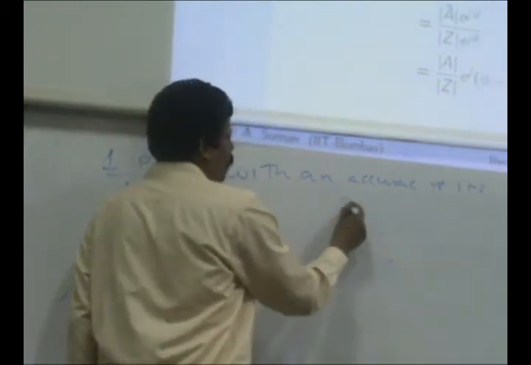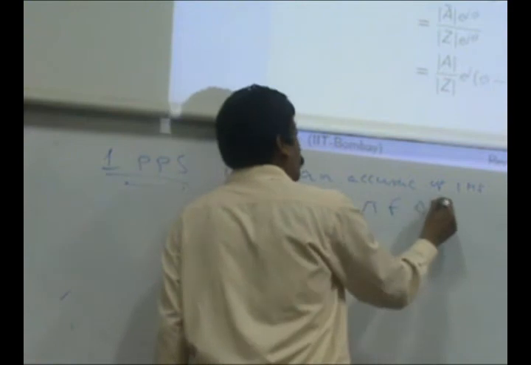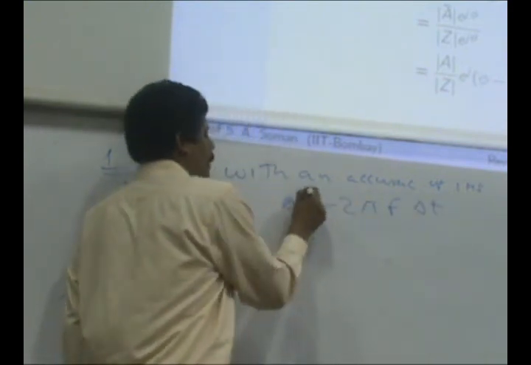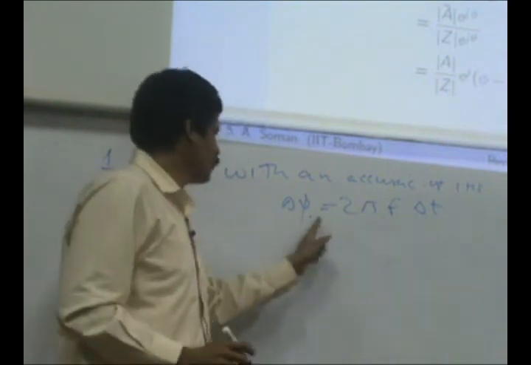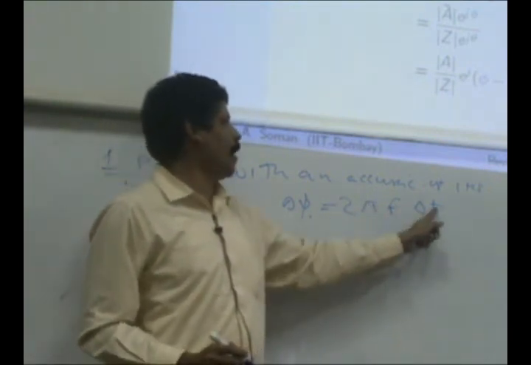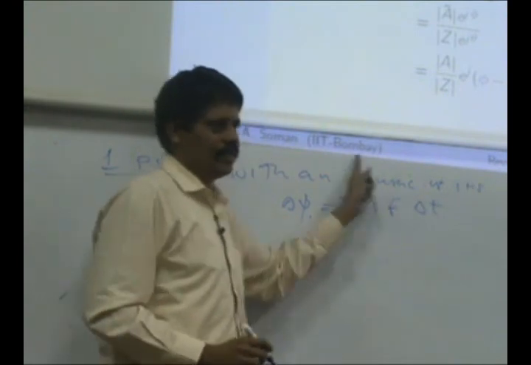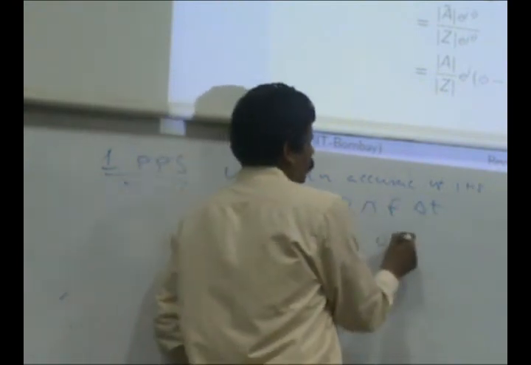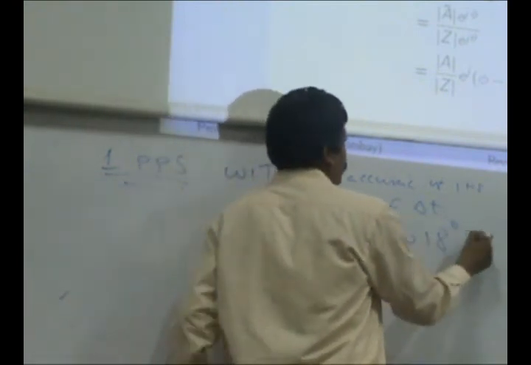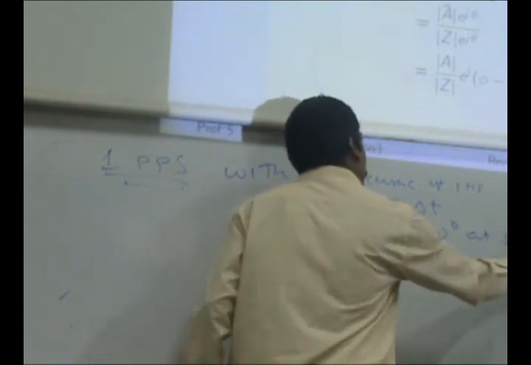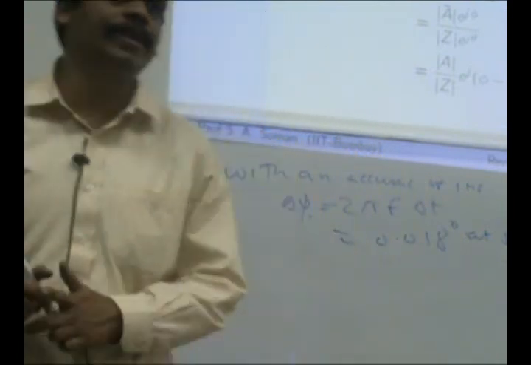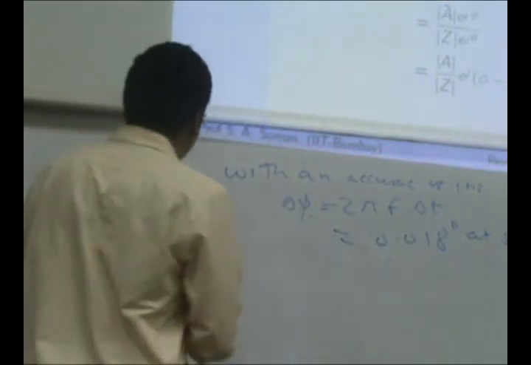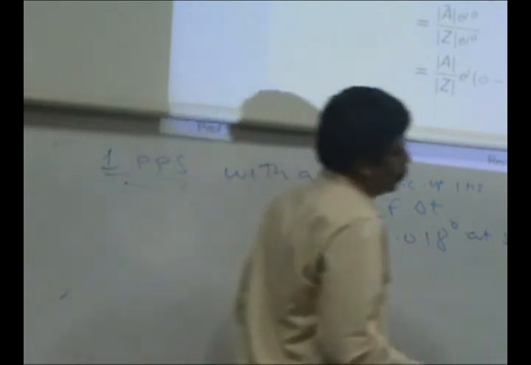If you translate that to angle, the maximum inaccuracy that will come in angle is 2 pi f into delta t, which is only some 0.018 degrees or something like that at 50 hertz. You just check it out, it is a very small number.